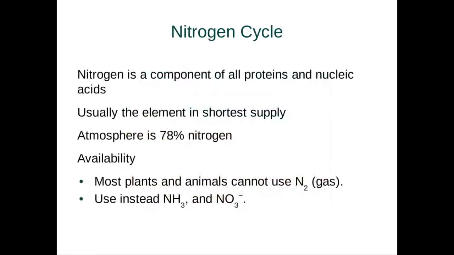Now, the next important cycle that we'll talk about is the nitrogen cycle. As you guys know, it's one of the most important components of proteins, amino acids, DNA, RNA, things like that. And typically speaking, our friend nitrogen here is actually in the shortest supply. I say that because despite accounting for about 78% of our atmosphere, most nitrogen on this planet is not available to organisms to use. Organisms can't use atmospheric nitrogen, or N2 gas, but instead they need ammonia, NH3, or nitrate, NO3. But again, these are in relatively low supply relative to the vast amounts of nitrogen in the atmosphere.